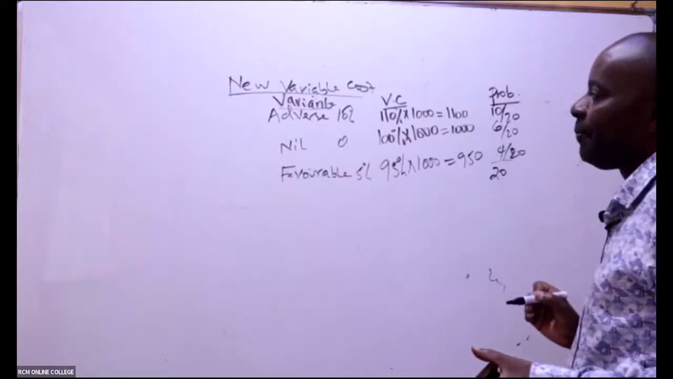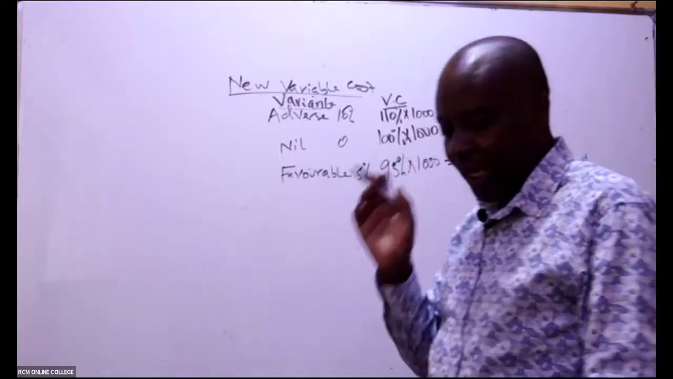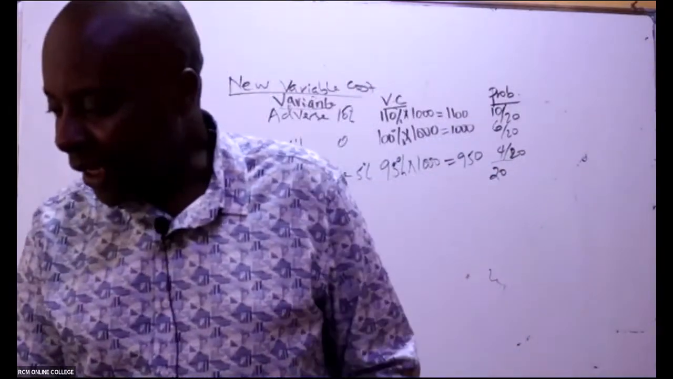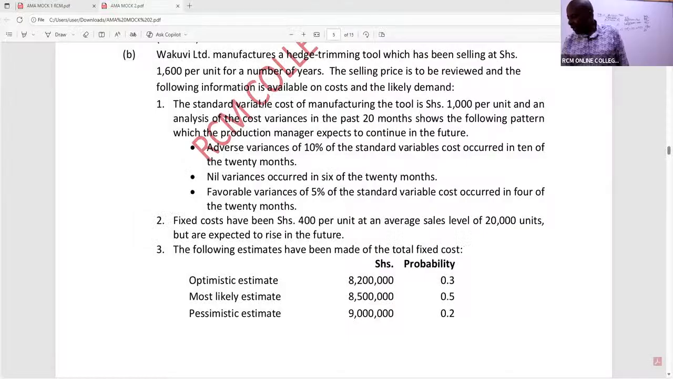And then they told us expressly that the standard is 1,000. They told us up here that the standard variable cost of manufacturing is 1,000. And then we expect variations. The first variation is bad variation, is adverse variance. So it's adverse variance of 10%, ladies and gentlemen.